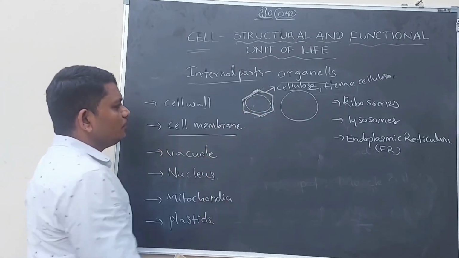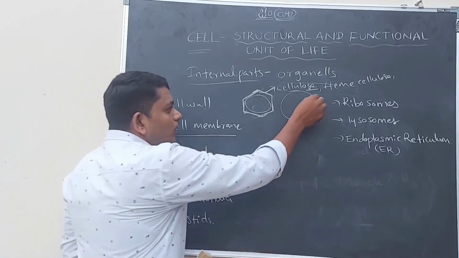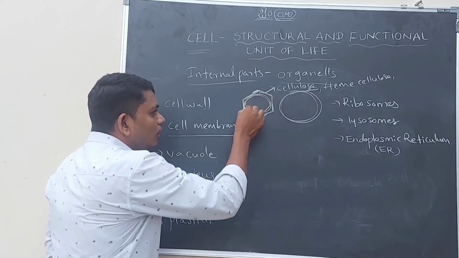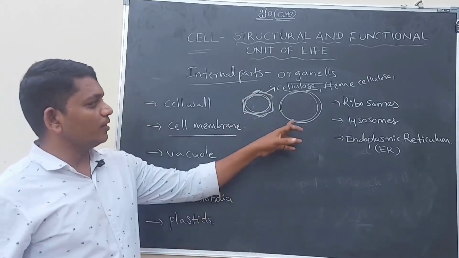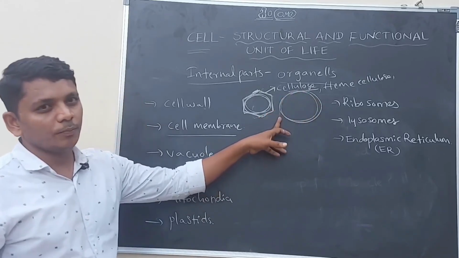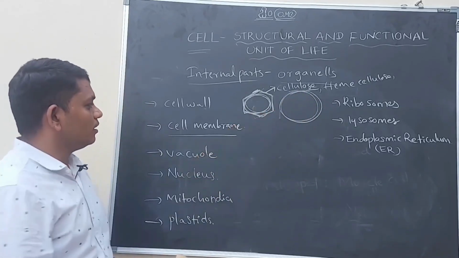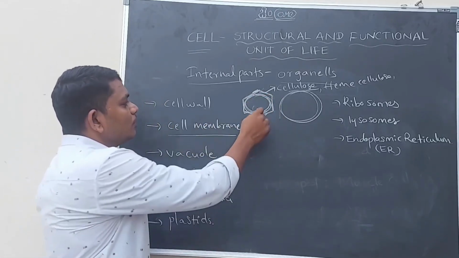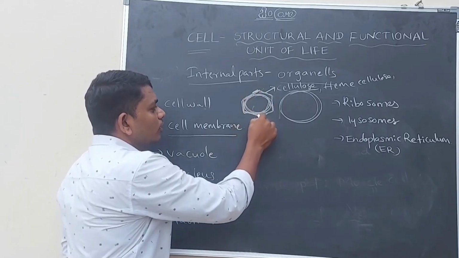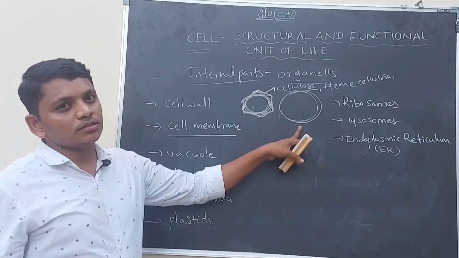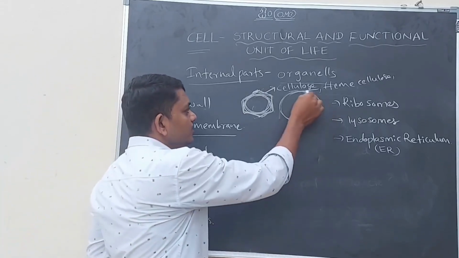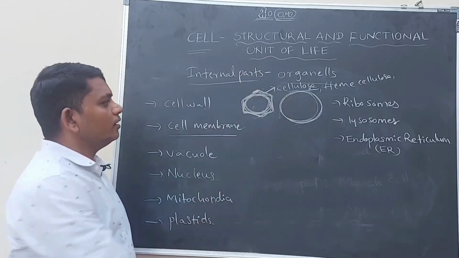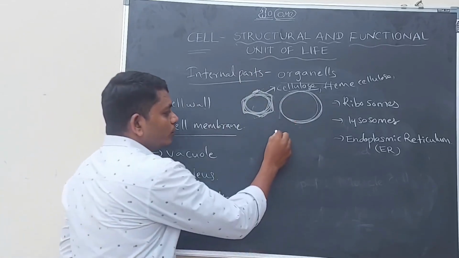And the cell membrane, this is the outermost membrane of the animal cell and the secondary outermost membrane of the plant cell. In the animal cell, this is the outermost membrane, the primary membrane. In plant cells, the cell membrane is the secondary outermost membrane. Above the cell membrane, there is a membrane called cell wall in plant cells, whereas in animal cells the outermost membrane is the cell membrane. There is no cell wall in animal cells, and this cell membrane is made up of proteins